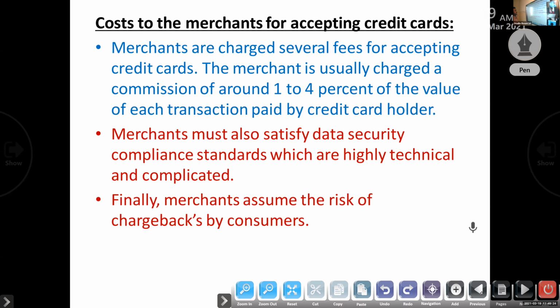The merchant is usually charged a commission of around 1 to 4% of the value of each transaction paid by the credit card holder. In addition to the commission, they have to pay the interchange rate for each transaction.